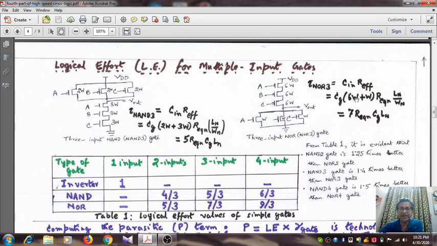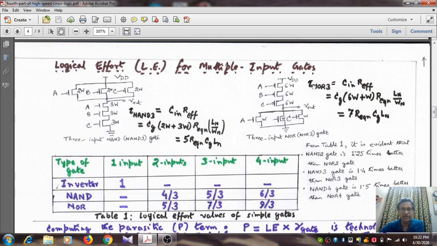This is CG multiplied by 6W plus W into the effective resistance, that is R equivalent into Ln by Wn. So that becomes 7 times R equivalent CG Ln. So for a 3 input NOR gate, what is its logical effort? Can you tell me? Very easy. The tau of a standard inverter is 3 times R equivalent CG Ln, whereas that of the 3 input NOR gate is 7 times R equivalent CG Ln.